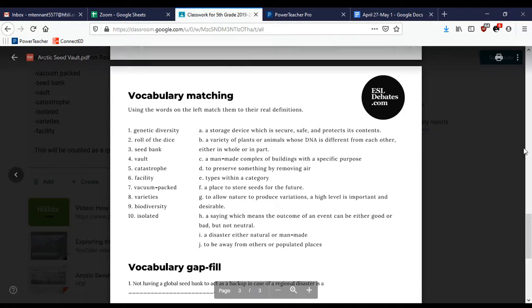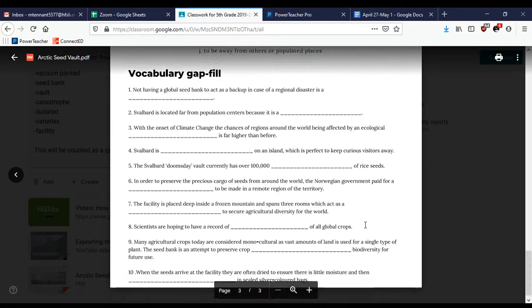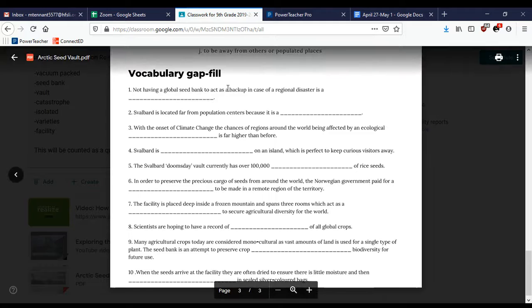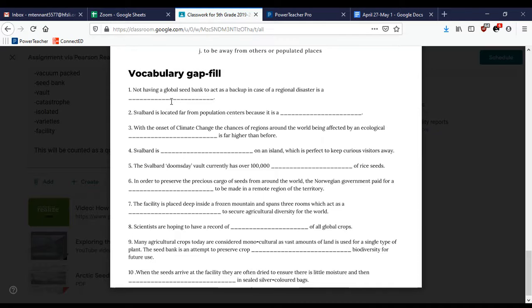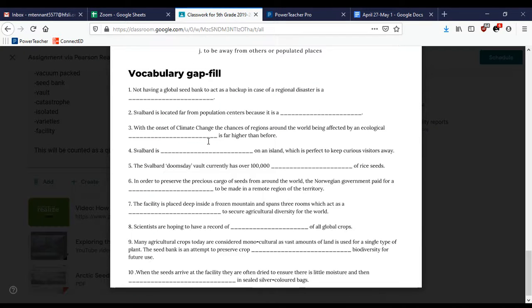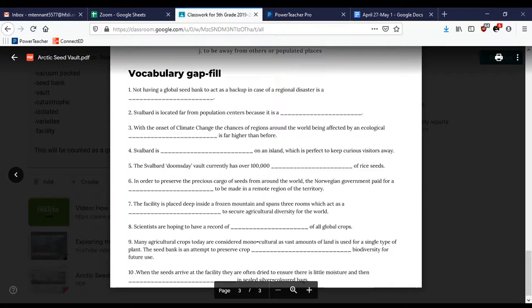So those are your vocab matching, and then if you scroll down a little bit further, we have vocabulary gap fill, which again, your word bank I did list on the assignment, so you're just going to be filling in the answer here. You can either write it directly on the PDF, you can handwrite it if you print it, or if you're doing a Google Doc, you could just type number 1 and the answer, number 2 and the answer, etc. Okay? So make sure that you do the reading first and answer these 20 questions. If you have any questions, let me know.